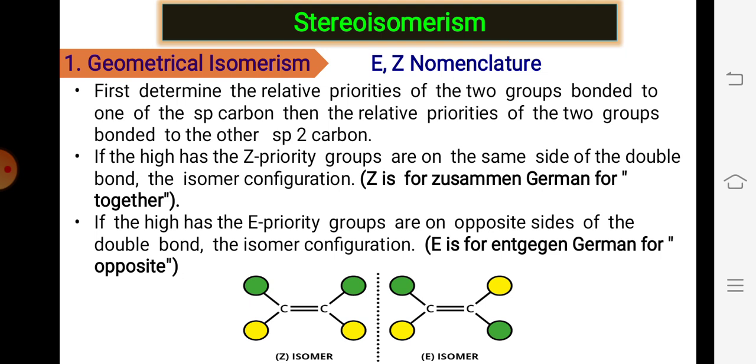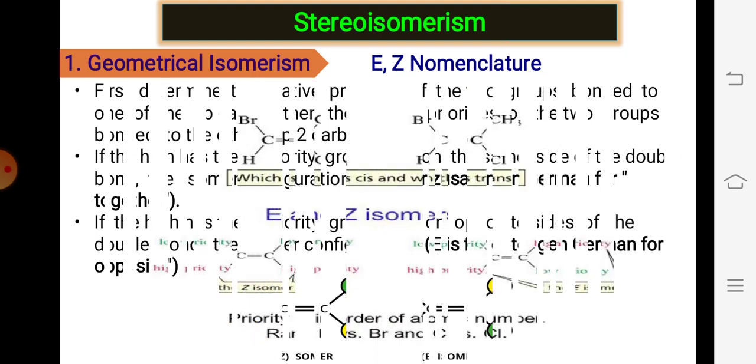If the priority groups are on the opposite side of the double bond, that type of isomer is called what? The E isomer, and E is nothing but entgegen, the German word for opposite. These are two examples, where green and yellow are present on the same side, while in the second structure one is yellow and the other is green. Likewise, we can classify the cis trans isomers.